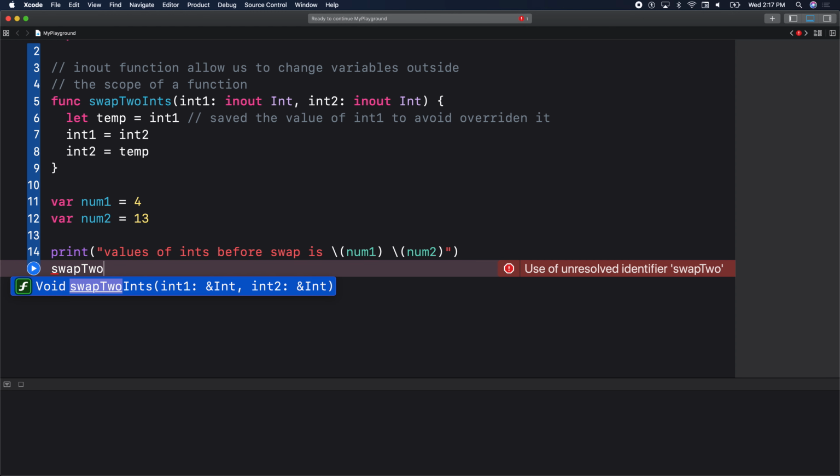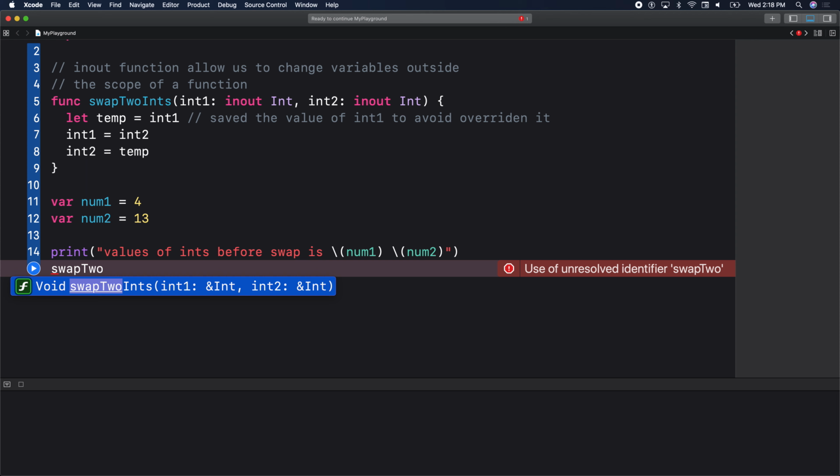Let's take a pause here and see what's going on. Now we have syntax we haven't seen before. We have our function's signature. It says swap to ints, returns void, doesn't return anything. But now we have this ampersand that we haven't seen yet. This ampersand denotes that the function has a reference back to those variables. Everybody with me? The ampersand before the integer, do we see that? It says that the function has a reference to those variables.